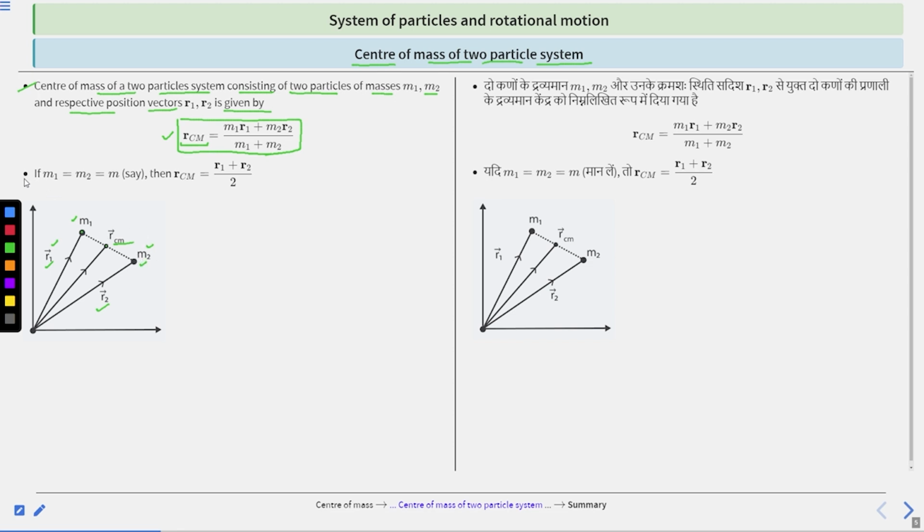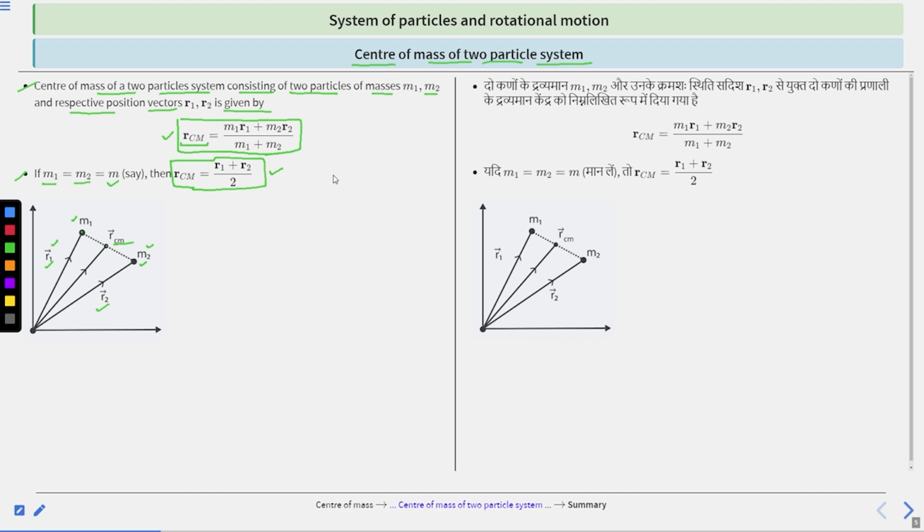So second condition, if m1 and m2 both are same. Suppose this particle has mass m and similarly this particle has mass m. In that case, the center of mass R_CM is equal to r1 plus r2 divided by 2. Clear? This is the center of mass when both masses m1 and m2 are equal to m. Clear?